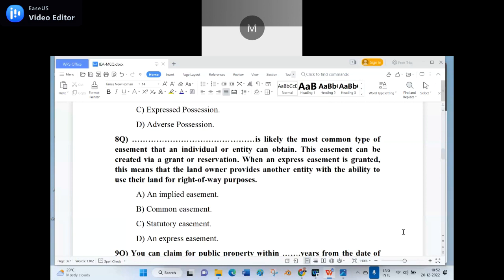You cannot get this type of question in the books. It is purely coined by me. Hurry up. There is no negative marks, sir. Statutory easement. Sir, common easement? WRONG. Second option. Sir, C, statutory easement. WRONG.